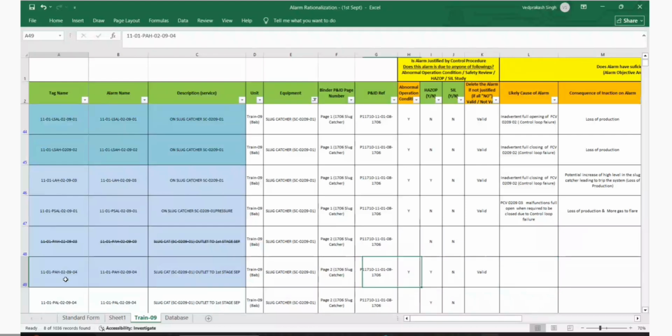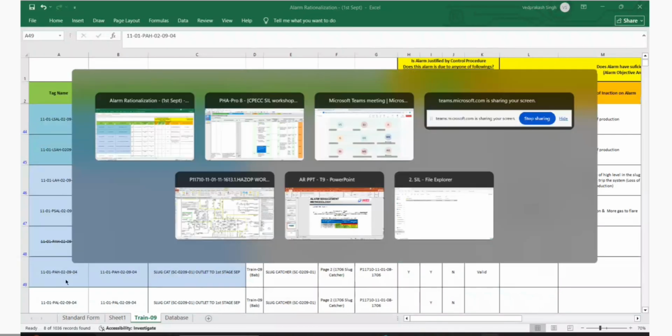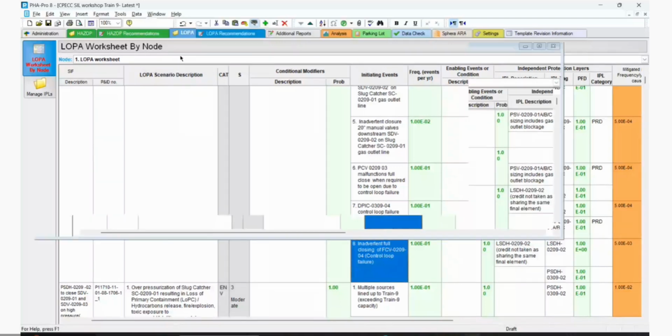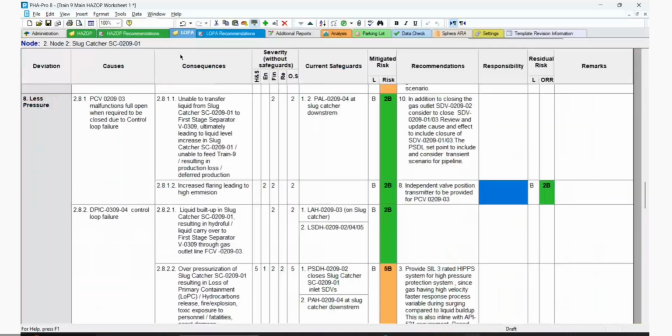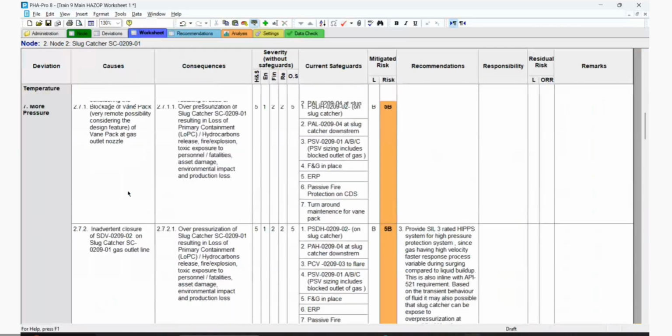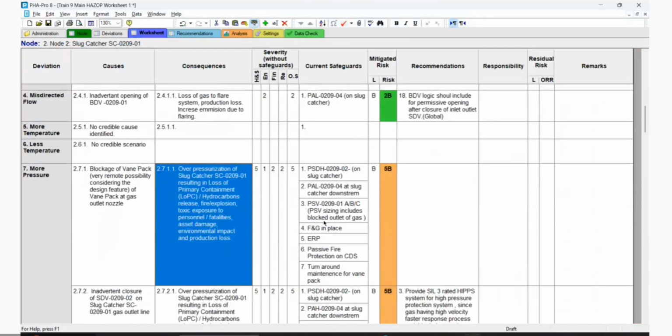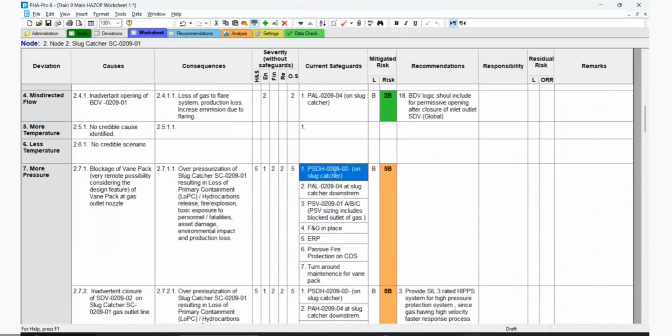And what is the cause of this PAH? More pressure. Maybe see more pressure. If you go more pressure, it will be PSDH. We have not taken it here also. No, this is wrong, blockage. So okay.